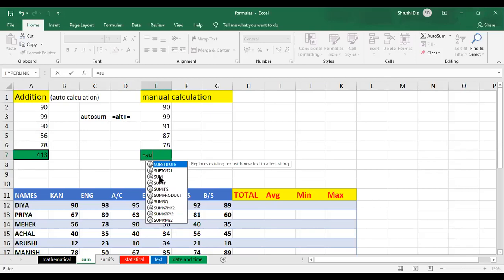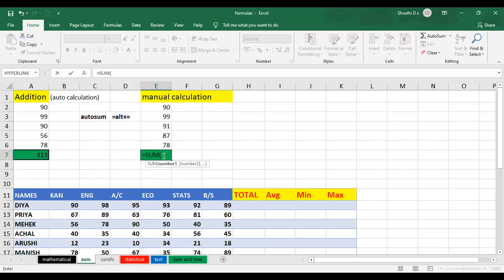Here the SUM option is available in the third row. Just click the down arrow and it comes to that SUM option. When it is highlighted, press Tab and you get the formula ready. But what do I have to add here? The numbers I need to give within parentheses. Parentheses are nothing but the small brackets.